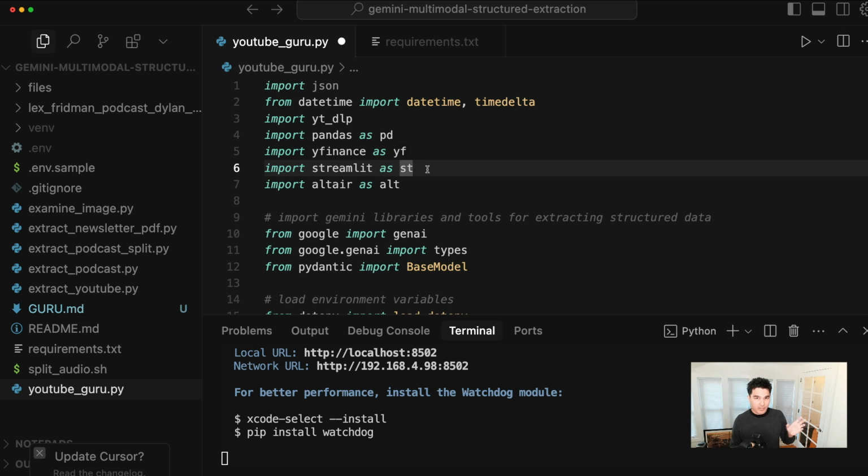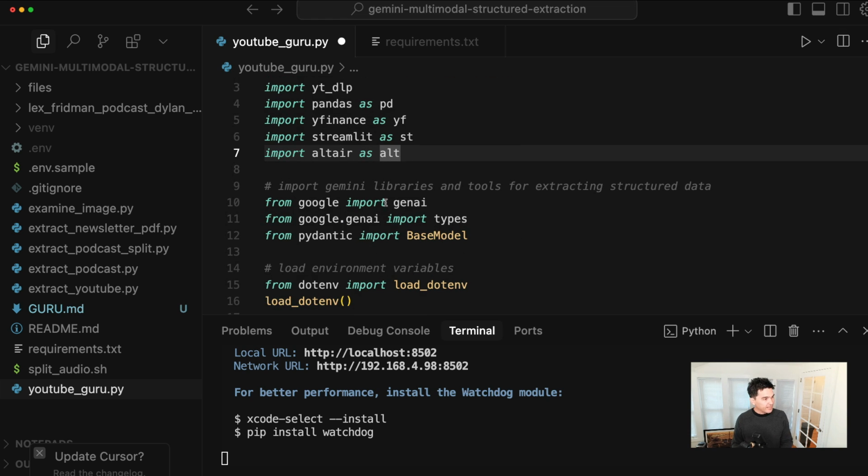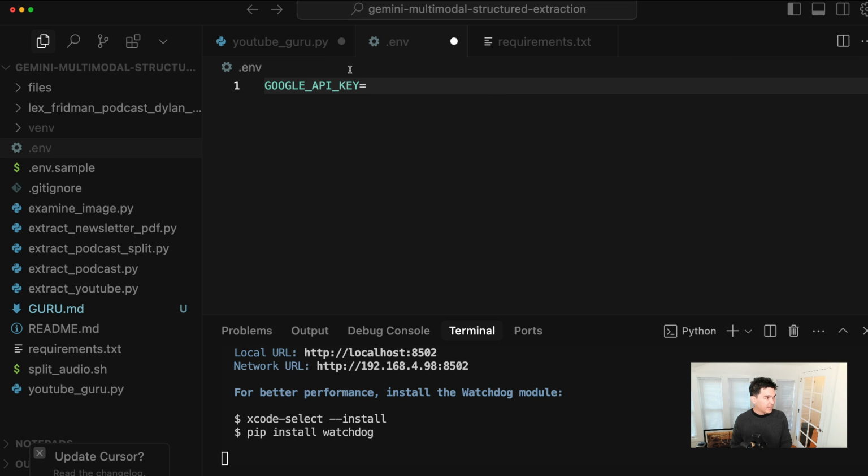I'm loading Streamlit so that I can render a user interface, and I'm loading Altair here so I can customize the chart a bit. Next, I'm importing the Google Gemini libraries here and also the pydantic base model here. And this is because I'm going to do structured extraction, which I'm going to show in a minute. Next, I'm loading environment variables, which I can do here. So I'm importing from .env and loading environment variables because in the .env file here, I have my Google API key that I talked about in the last video.